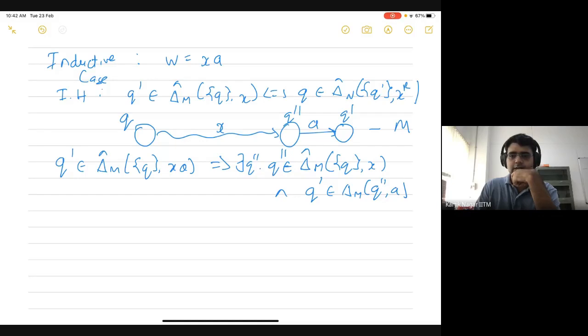Kovuri Shravan Kumar Reddy is saying consider Q triple prime in the reverse NFA corresponding to Q double prime.